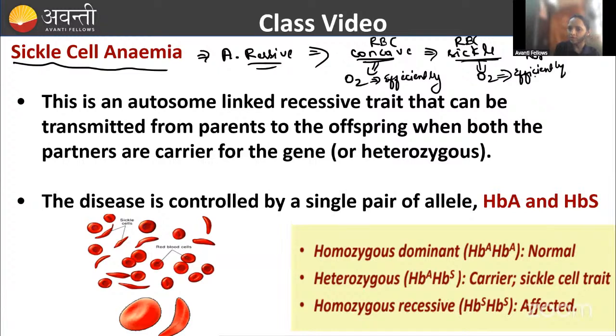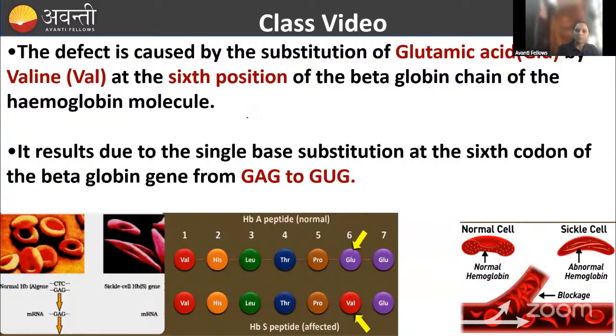Okay, not efficiently. So what is happening here mainly is you have to remember the genes. HbA HbA is the normal, whereas HbA HbS is the carrier, the sickle cell trait, and HbS HbS is the affected one. The affected one will not live. He will die. Okay, fine.